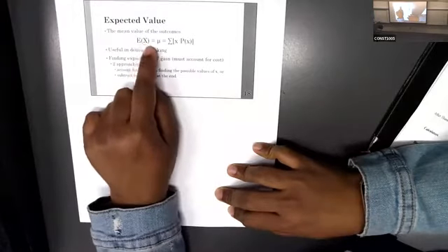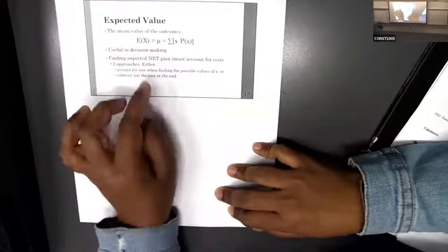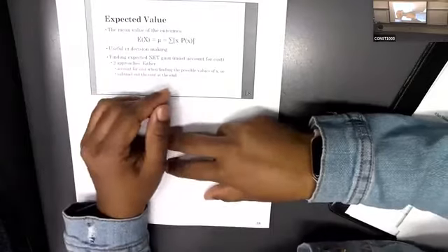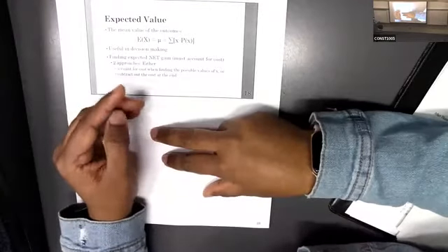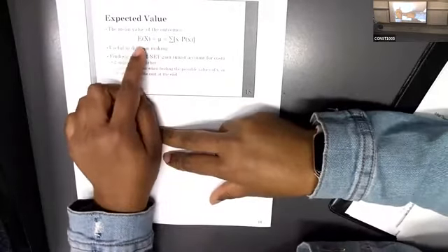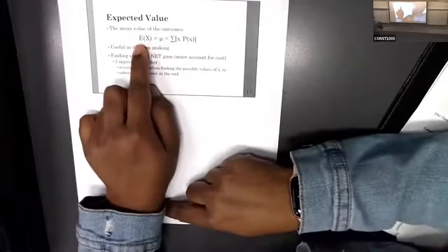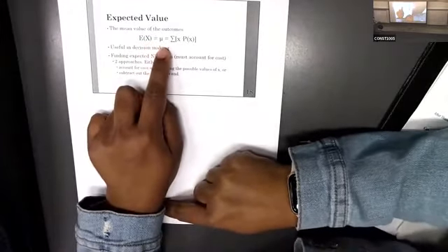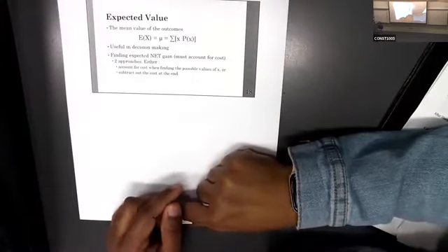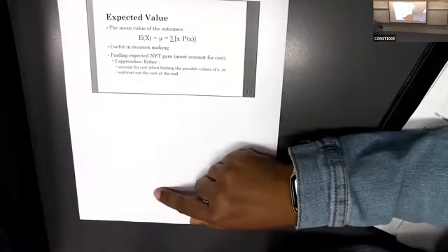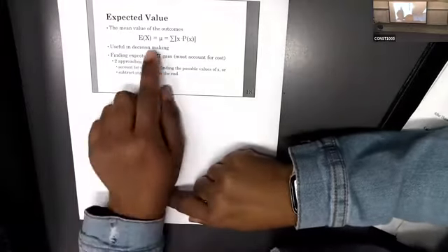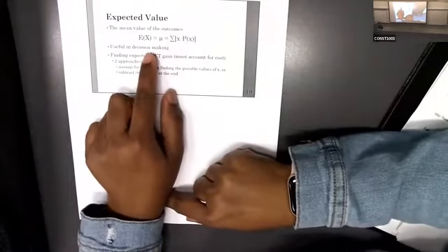Why do we have another name? Because here the meaning of expected value is that we can predict something, we can expect something, which will also be the same as your mean. So the mean value of the outcomes is the expected value of x, or it equals mu. This is useful in decision making. That's why I told you, if you want some expected value, that means prediction, then we can use this mean. So that's why it's called expected value.